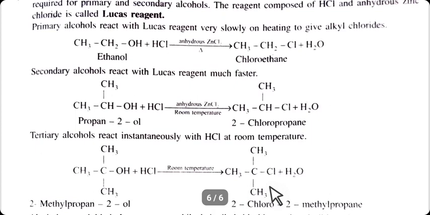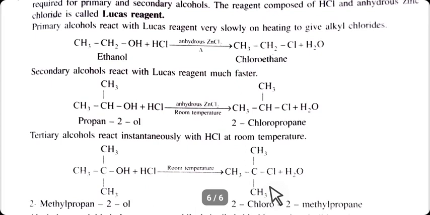Students, alcohols are soluble in Lucas reagent while their alkyl chlorides are immiscible and produce turbidity in the solution. Primary, secondary and tertiary alcohol can be distinguished by reaction with Lucas reagent.